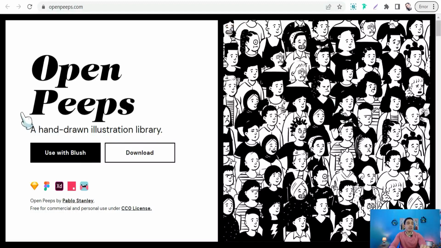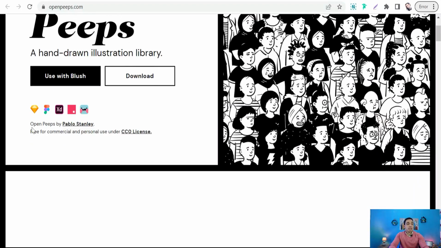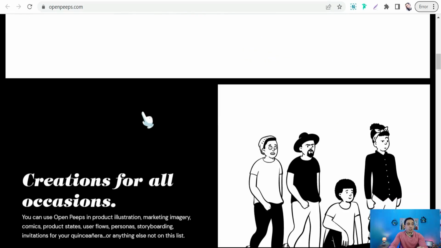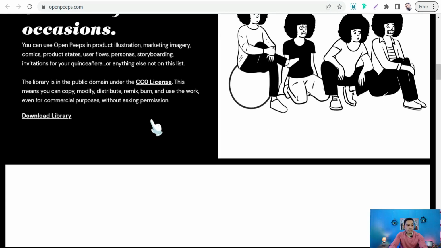find huge amounts of hand-drawn illustrations that you can use for commercial and personal use under a Creative Commons license. And here in openpeeps.com, you can mix and match to create your new vectors just by changing some features like hairstyle, postures, facial expressions, and so on. Therefore, your characters are suitable for any occasion and for any topic.